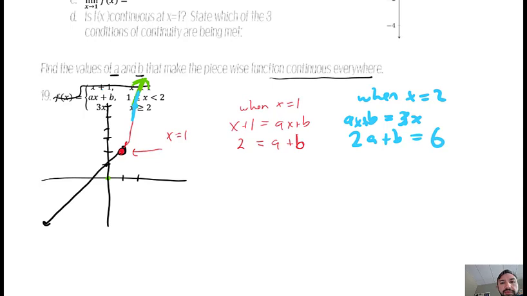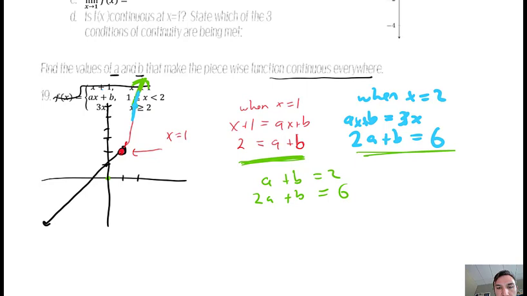And so now I've got a system of equations. One equation in a and b, and then another equation with a and b. So a plus b is supposed to be 2, and also 2a plus b is supposed to be 6. So all the way back to your Algebra 1 days, solving systems of equations, you can do elimination, substitution. When you got a calculator, you even learned matrices in Algebra 2 on how to deal with this. But you need to be able to deal with that any way that you want to, except without a calculator.